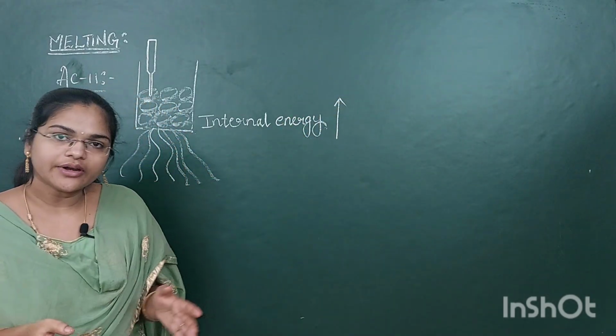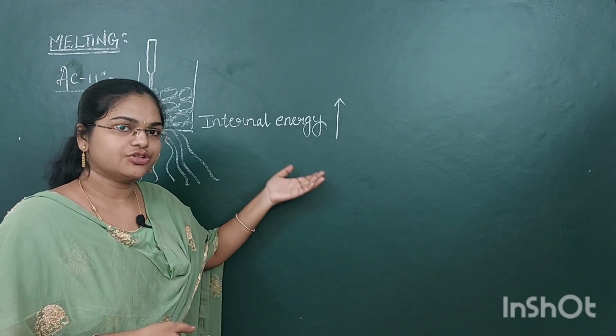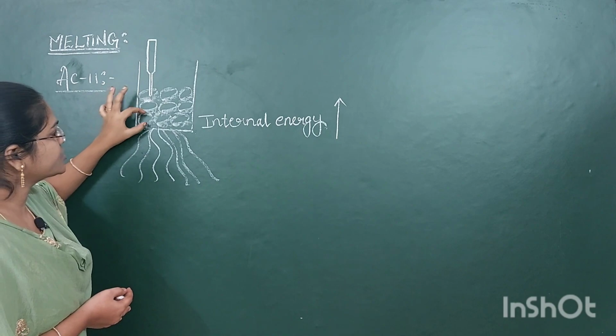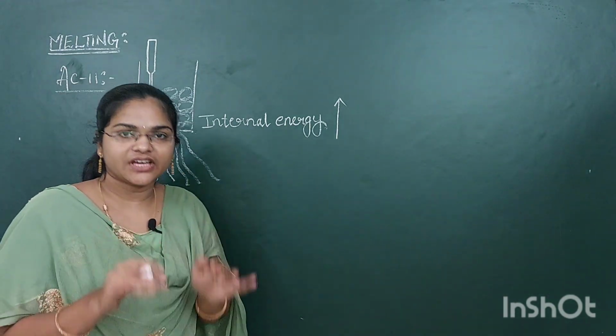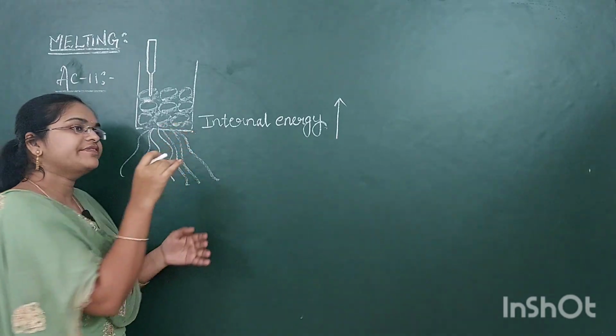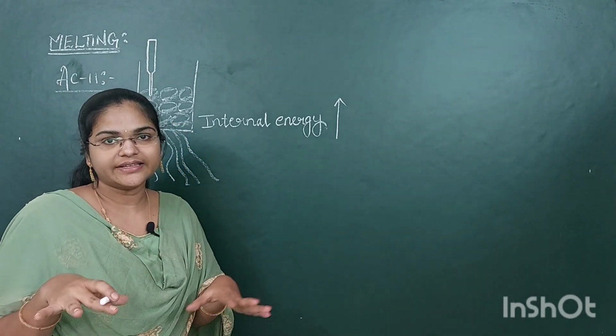When the internal energy increases, the bonds in the ice cubes will be weakened. When the bonds are weakened, they will break.